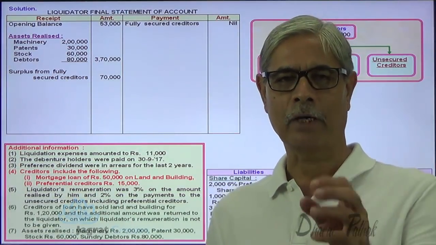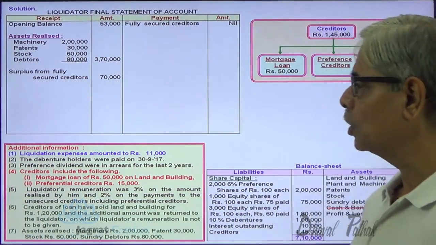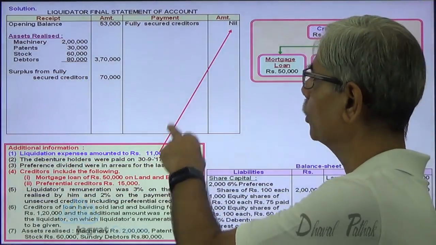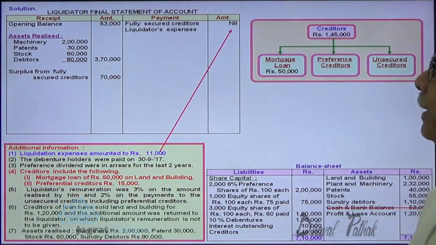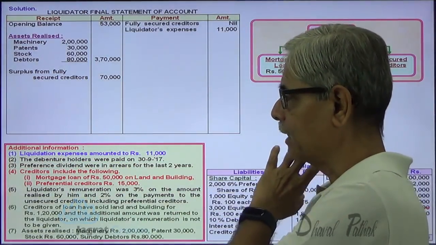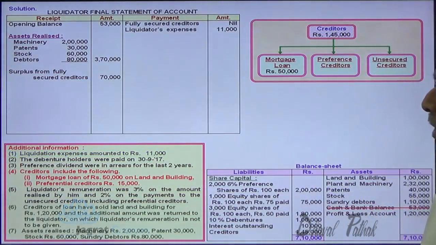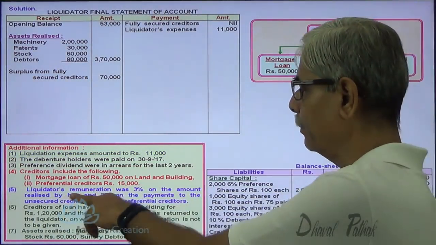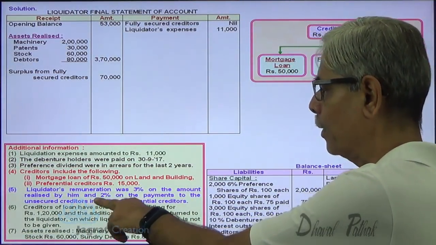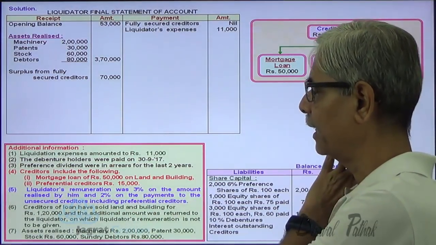After that, I would like to record liquidator's remuneration and liquidation expenses. So this is the sequence in which the sum has to be solved. Liquidation expenses amounted to 11,000. That payment is to be made next. After this, I am required to record liquidator's remuneration, which was 3% on the amount realized by him and 2% of the payment to unsecured creditors, including preferential creditors.